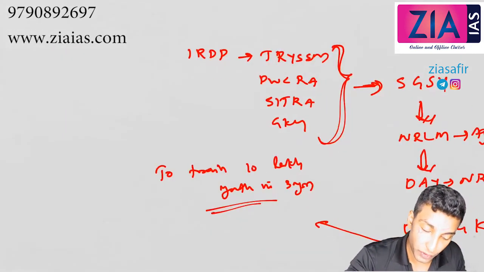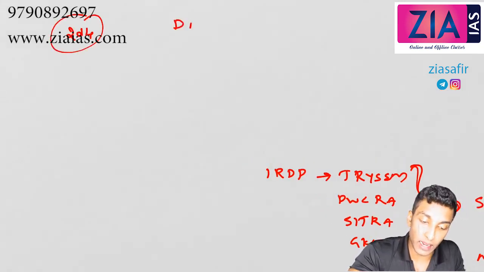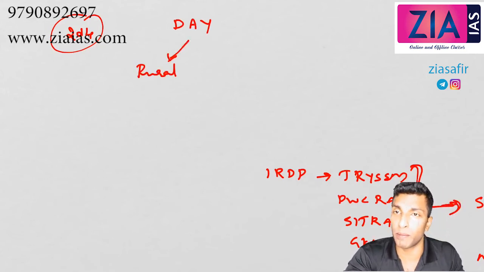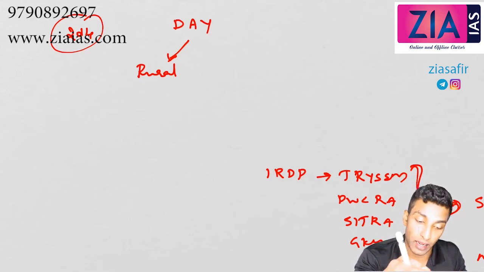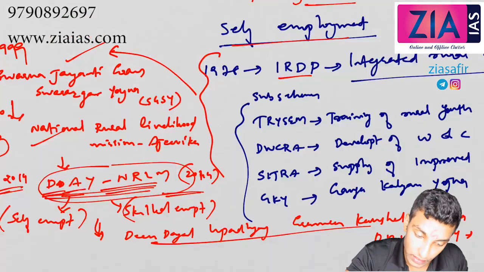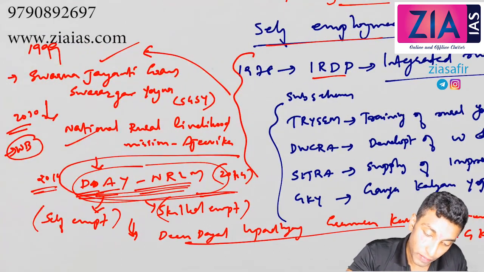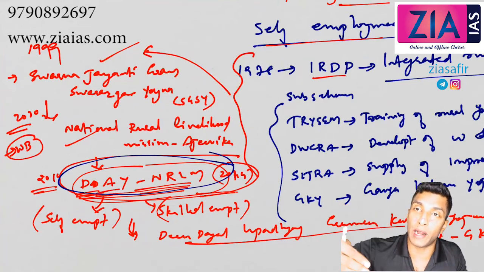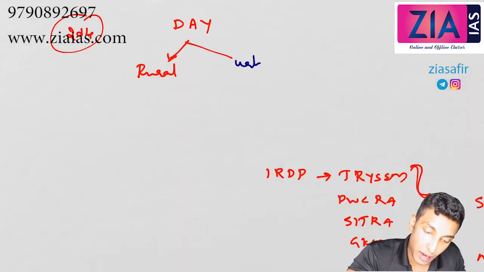So this DAY, in 2014, Deen Dayal Antyodaya Yojana, is having two components. What we have discussed is only the rural component, National Rural Livelihood Mission. National Urban Livelihood Mission is also there. So DAY, NRLM and NULM, both are there. National Rural Livelihood Mission, National Urban Livelihood Mission. So DAY, rural and urban, is there.